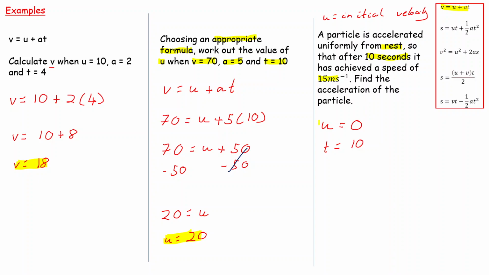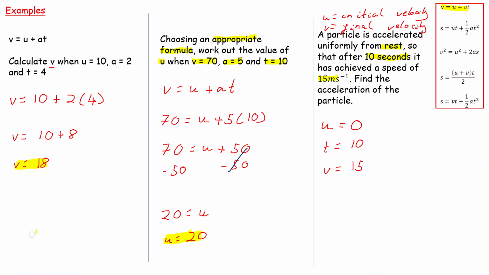So we've gone from rest, your initial velocity is 0, and it achieved a final speed, or final velocity. So remember, V is your final velocity of 15 meters per second. It says find the acceleration of the particle.